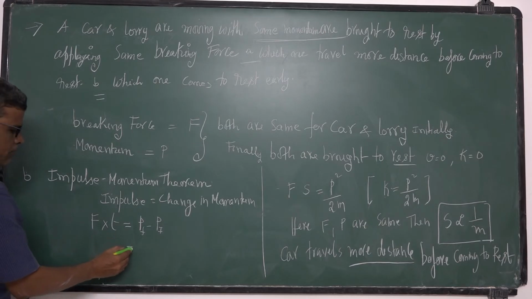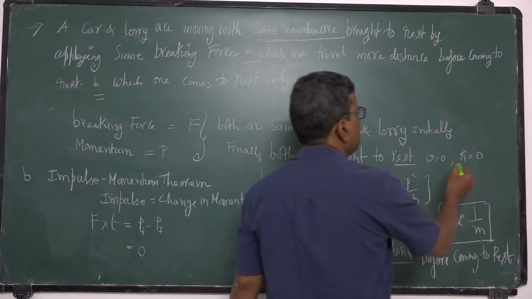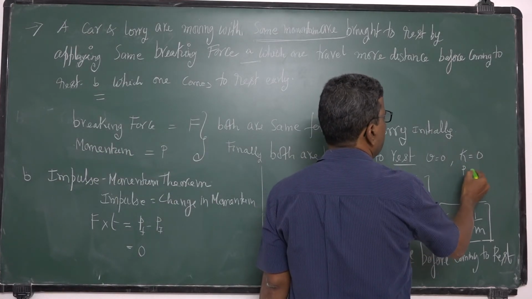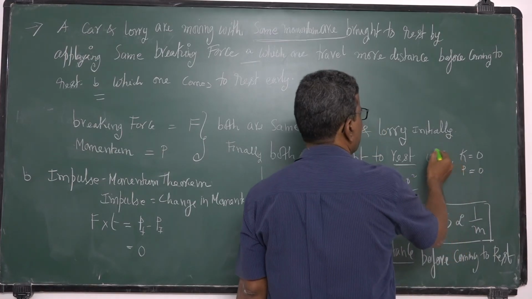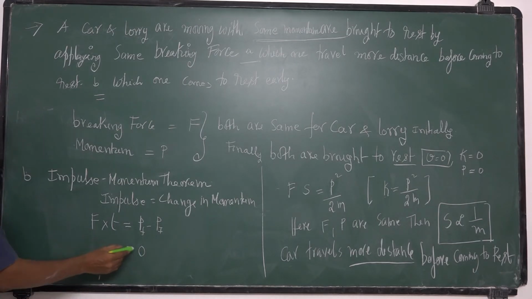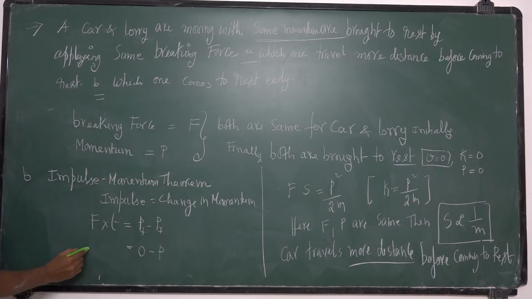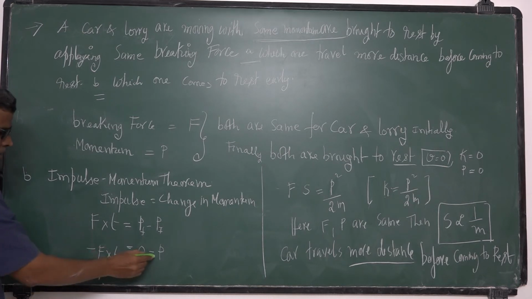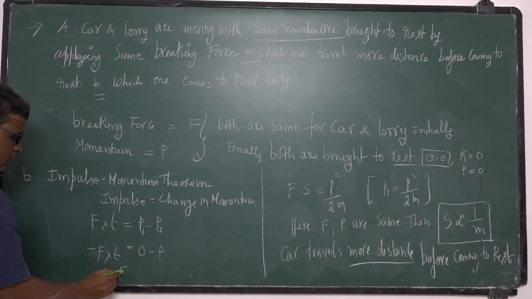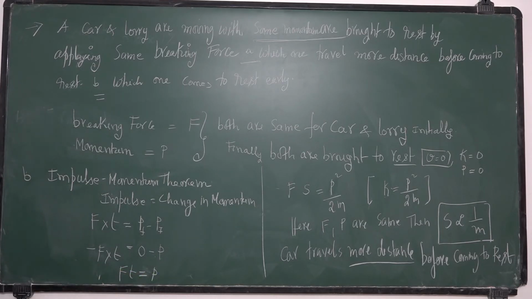Final momentum is 0 because both are brought to rest, velocity is 0. Initial momentum is p, it is same for both. Here minus F into t, minus represents retarding force, this minus minus gets cancelled. So you will get F into t is equal to p.